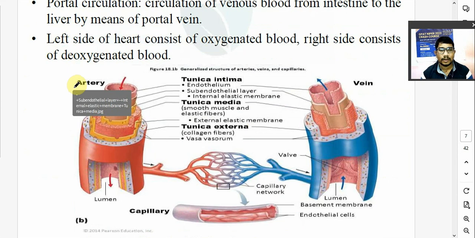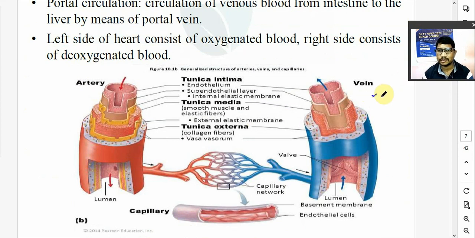हार्ट से ब्लड कैरी करने का काम किसका है? ब्लड वेसल का है. So you can say blood flows through these vessels. Blood flows through these vessels. So blood vessels, they are of two types. One is known as a vein.